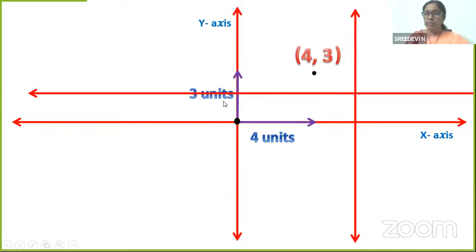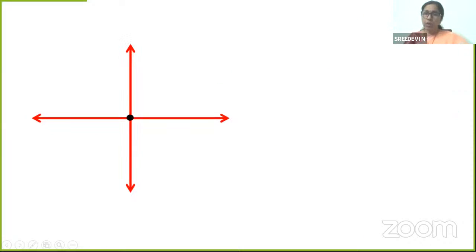And similarly, when I am shifting the x-axis, what happened? The point here will have the same 4 only, but probably the y value is only 1, isn't it? The y coordinate remains only 1. That's how the coordinates of the point change when you move the x-axis alone or the y-axis alone. That is one kind of translation.